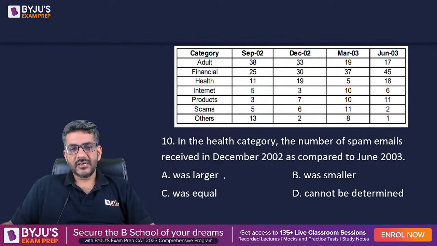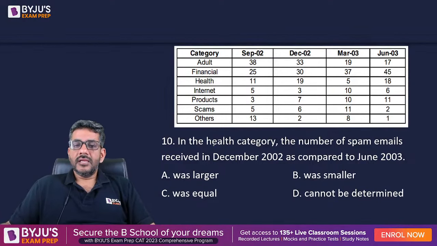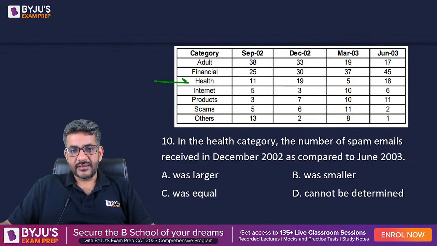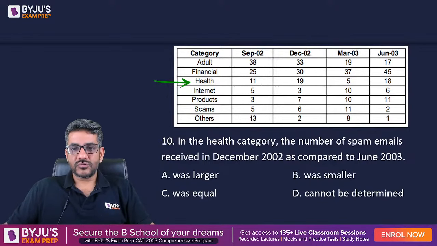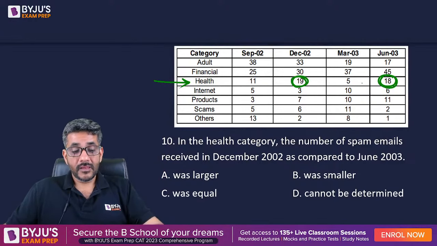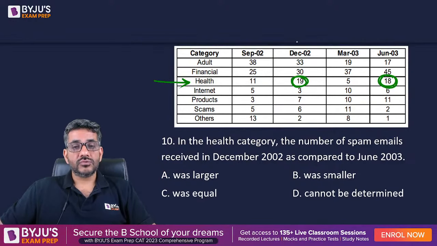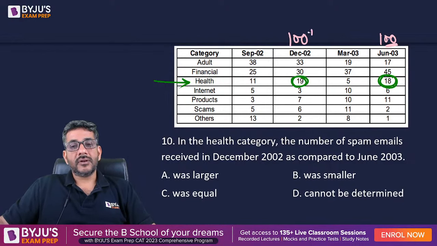Chaliye, question number 10 now. What does it say? In the health category, the number of spam emails received in December 2002, that is this, as compared to June 2003. And already he has told you that the total of December 2002 was higher than that of June, right? So if the total is 100 spam emails here, the total is 100 plus.